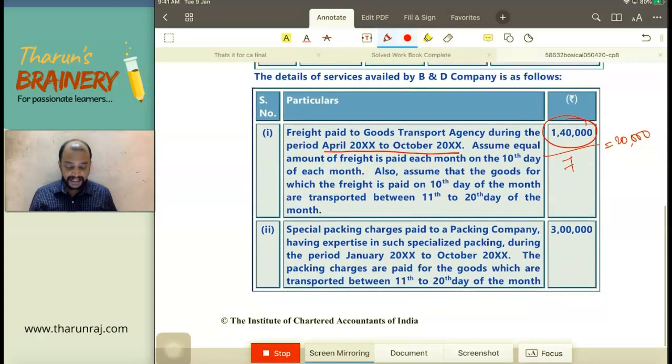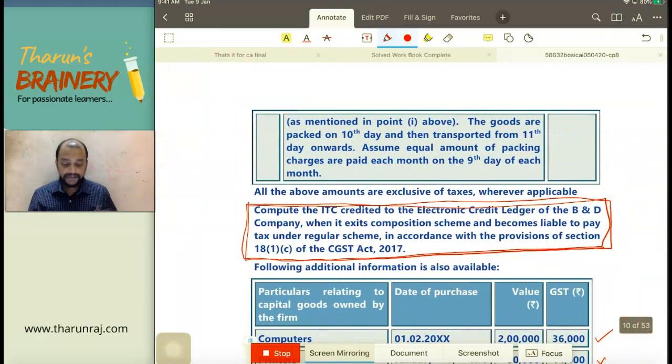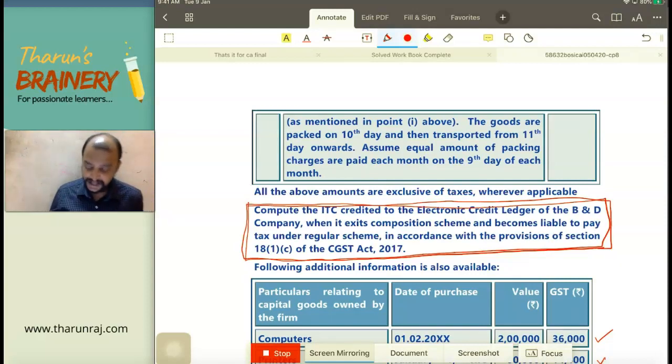Then special packing charges paid to a packing company having expertise in such specialized packing. So they outsource the packing charges, packing cost. So January to October, 10 months. So divided by 10, monthly it is 30,000. And the packing charges are paid for the goods which are transported between 11th to 20th day of the month. As mentioned in point number 1 above, the goods are packed on 10th day and then transported from 11th day onwards. Assume equal amount of packing charges are paid each month on the 9th day of each month. All the above amounts are exclusive of taxes wherever applicable.